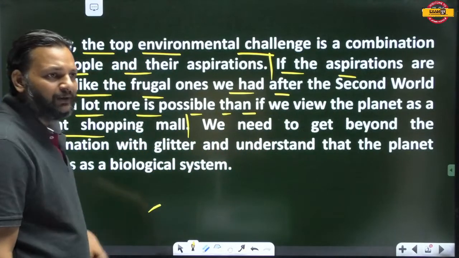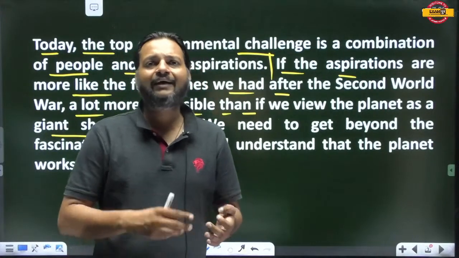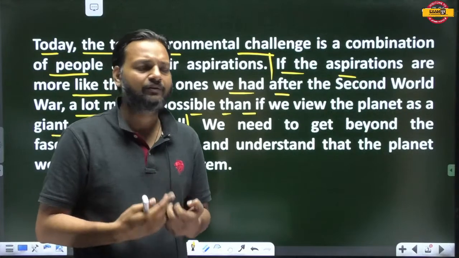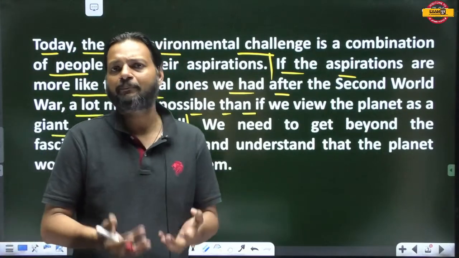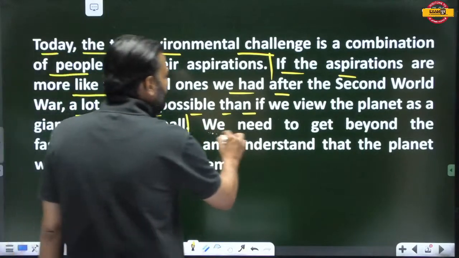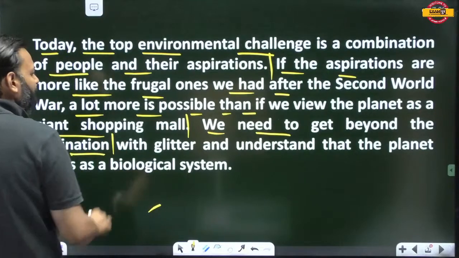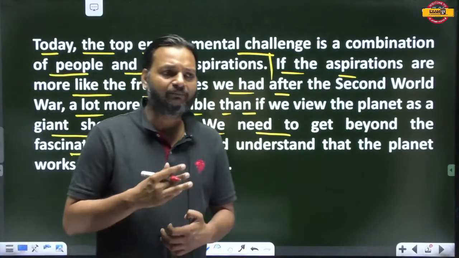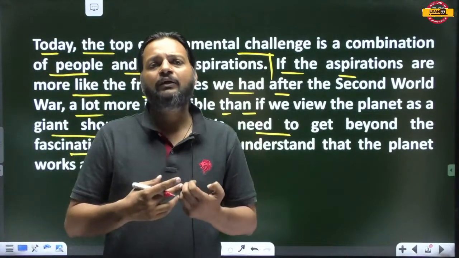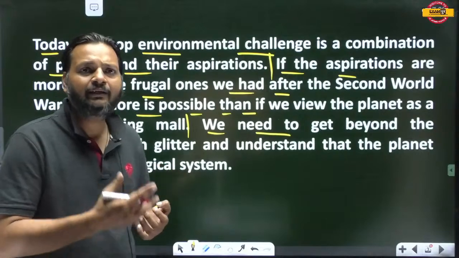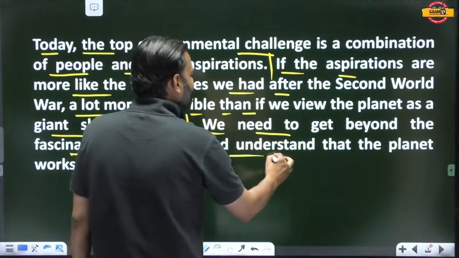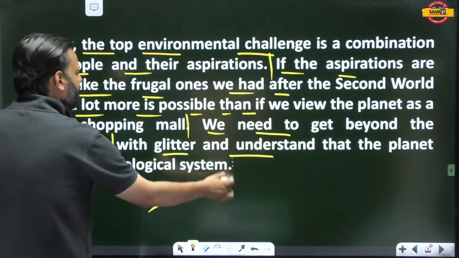What do we do? We assume the planet Earth as a shopping mall where we go and shop from our choices. We do not think about the planet Earth. We only think about our aspirations. So we need to get beyond the fascination, because until and unless we go beyond fascination, we won't stop humiliating the Earth with glitter and understand that the planet works as a biological system.